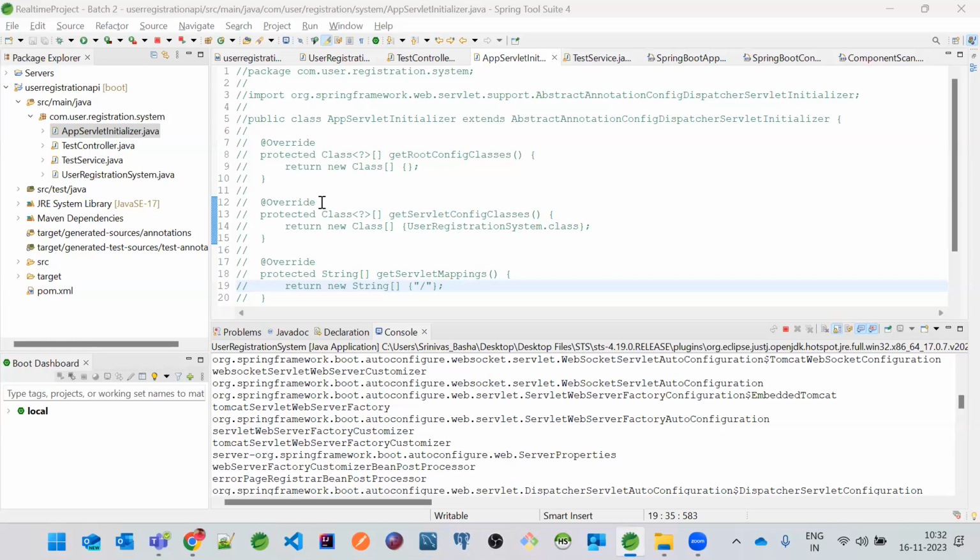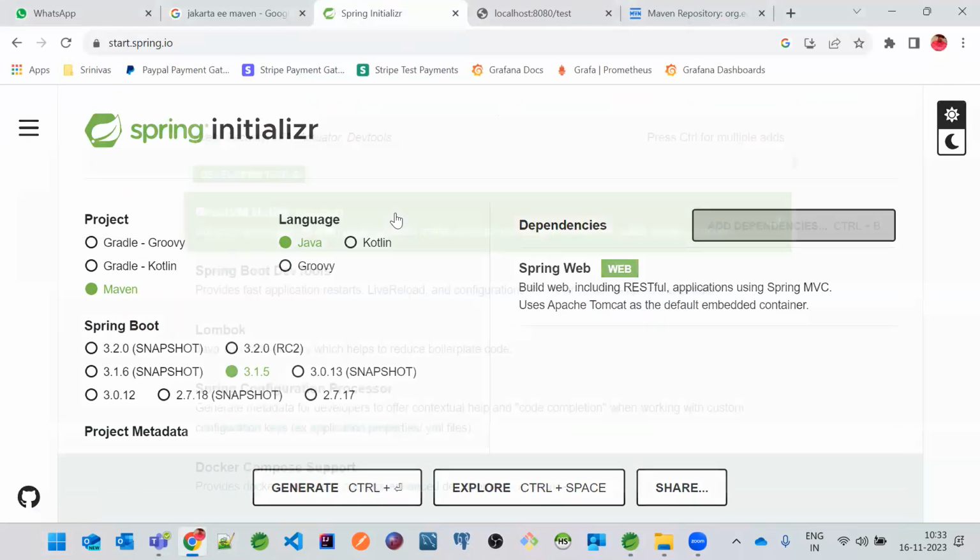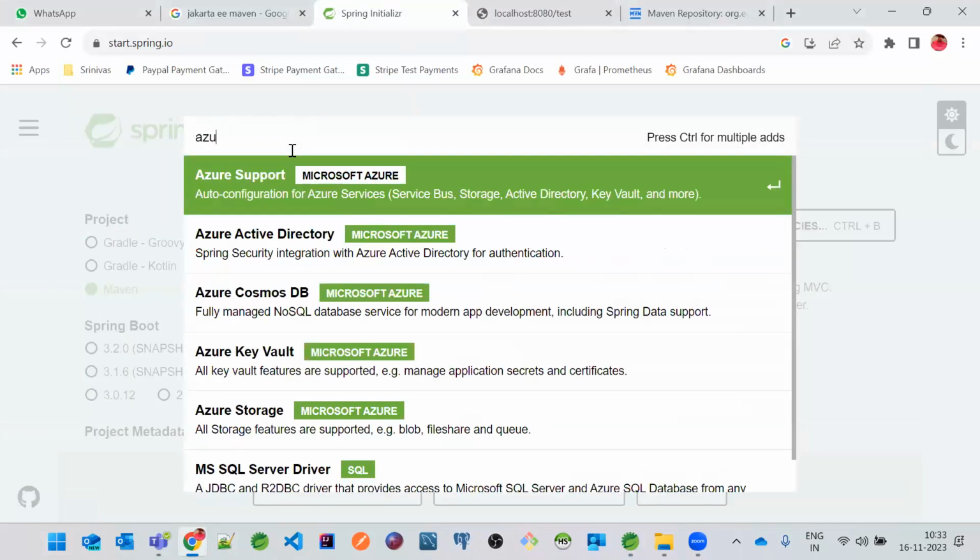See, can you tell me those scenarios? The simple answer is how we are using Spring Boot by adding dependencies, right? Yes, sir. The same way, in order to interact with AWS cloud services, we need to add the dependencies of AWS. There are lots of dependencies. If you just see over here, close this. And right now, if you can see, there is Azure, right?